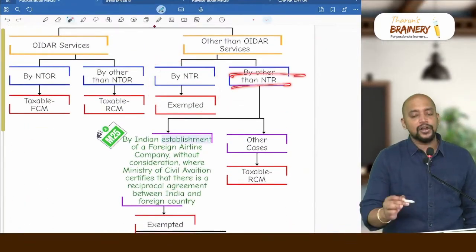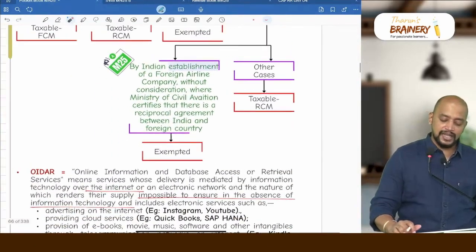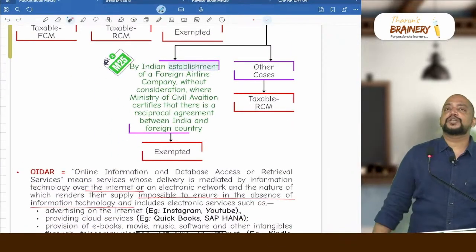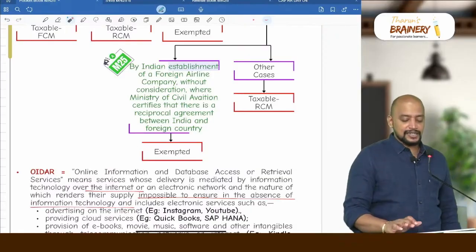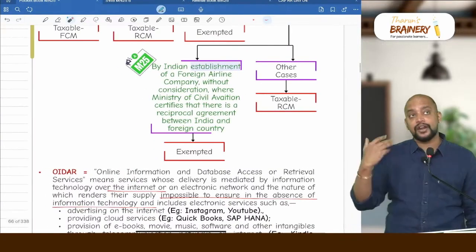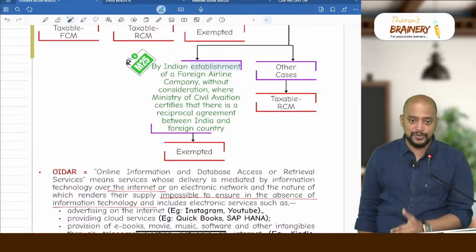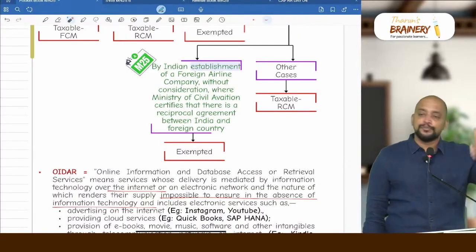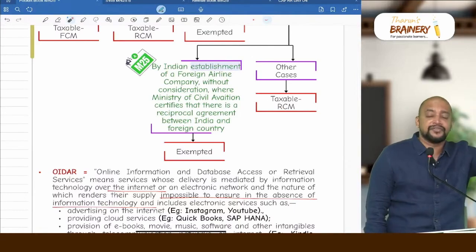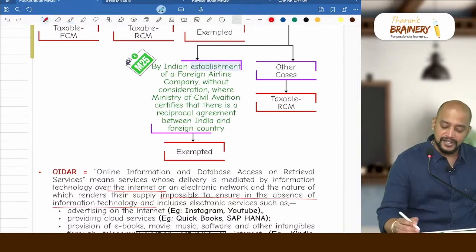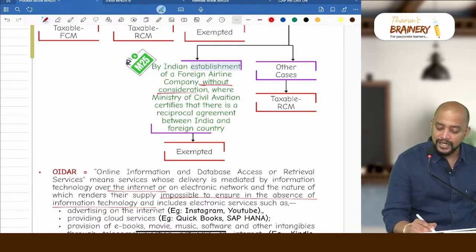By other than non-taxable recipient, they have brought in one exemption: there is an Indian establishment of a foreign airline company, say Singapore Airlines. Singapore Airlines is having an Indian establishment. That Indian establishment is importing services from their head office without consideration. That is important. They are importing services from their head office without consideration.